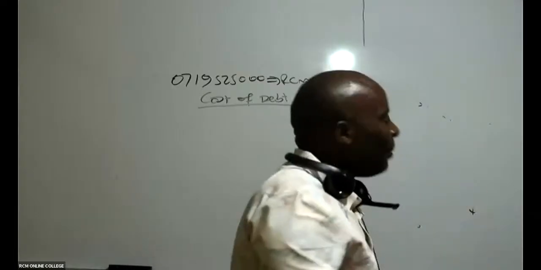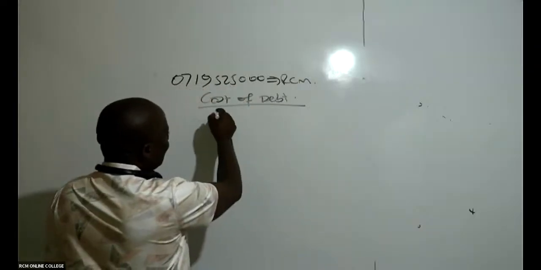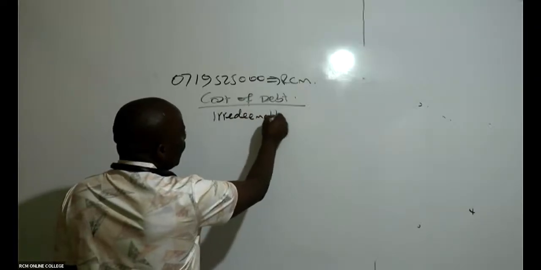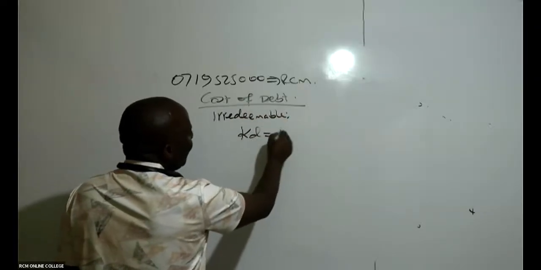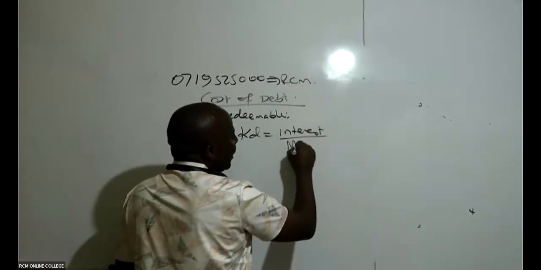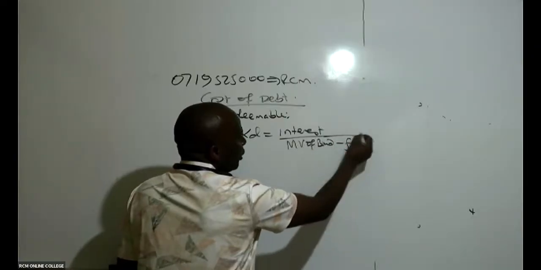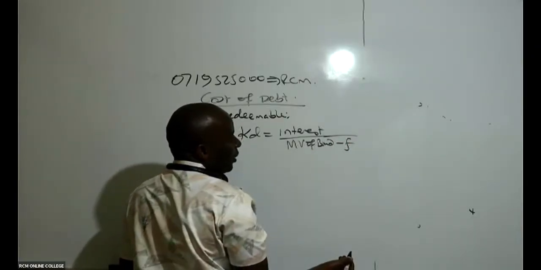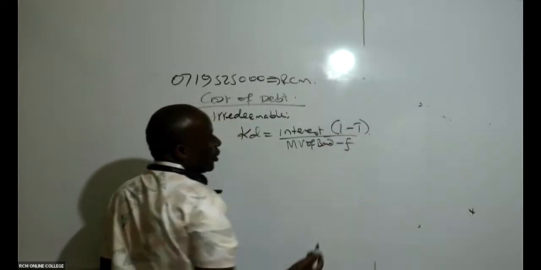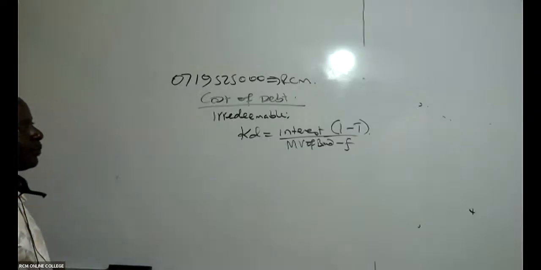Because if it is irredeemable, I will simply come and get my Kd, and my Kd is very easy. I will take the interest, divide this by your market value of bond, minus any flotation cost if there is. And this interest must be after what? After tax. The interest there must be after tax.